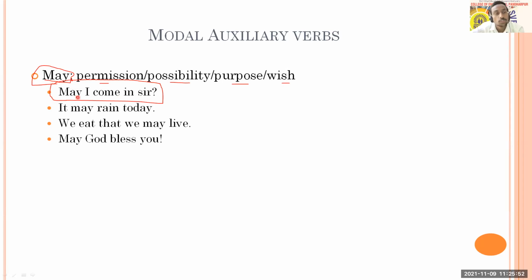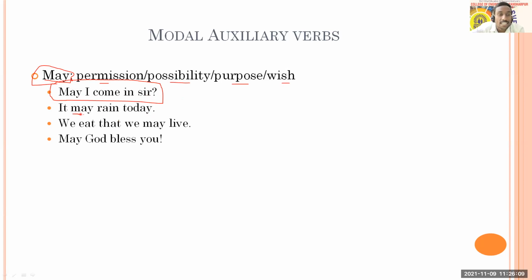There are so many students who are not clear with the sentence. Do you know what they call it? They call it "my come in, sir." So it is not "my come in," but it is "may I come in, sir." So you have to be clear with this. So this is permission. Then next we'll talk about possibility.